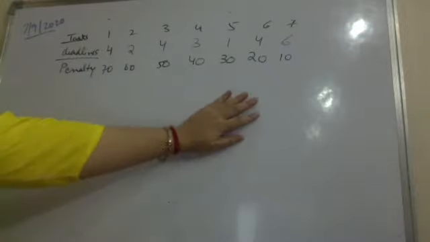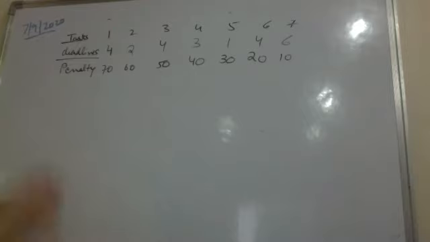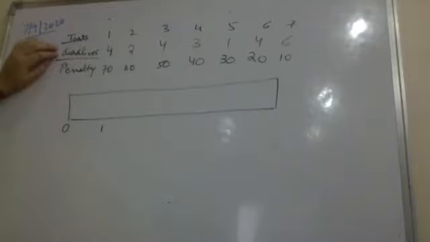Fine. So now I have arranged them in decreasing order of the penalties. The highest penalty task is the most important to be finished. But it has a deadline, so the tasks before it must be done earlier. So how do I start finding the schedule? Again, each is a 1 unit task, and if I plot them on the timeline, this is time 0, this is time 1. My greed is to pick a task which has high penalty and low deadline initially.